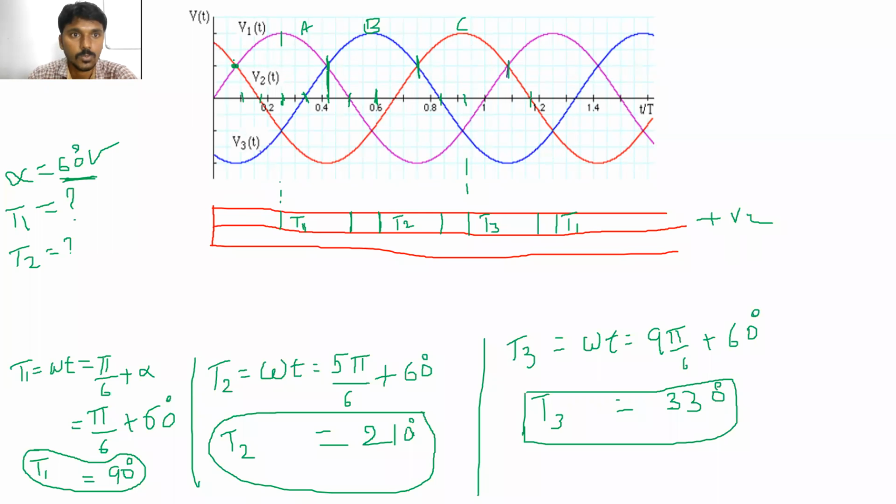Phase C voltage is more positive, which means T3 is turned on. And from this point to this point, T3 is in off condition.